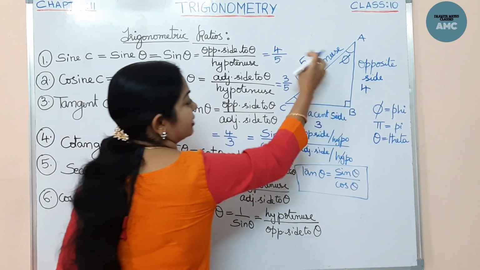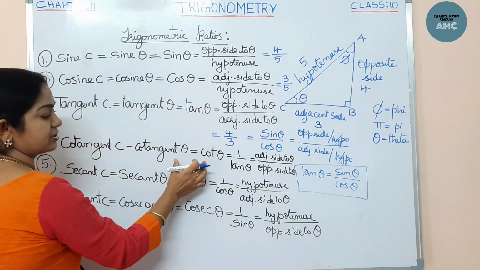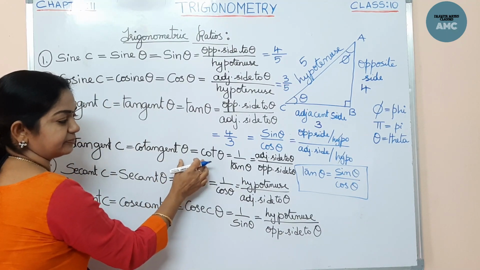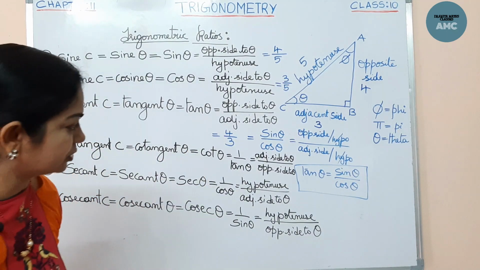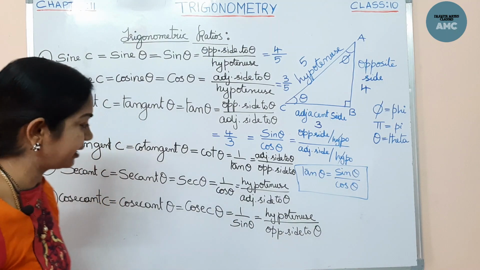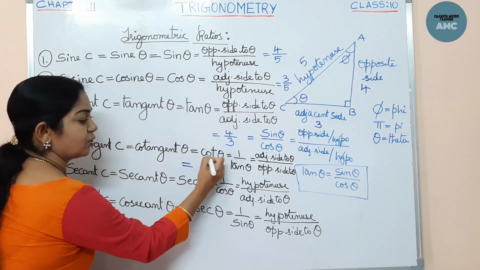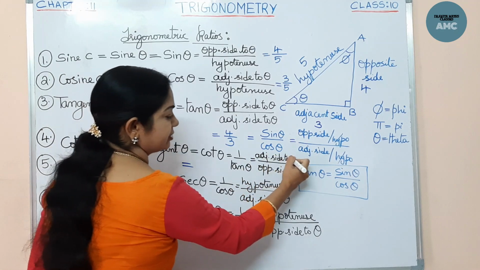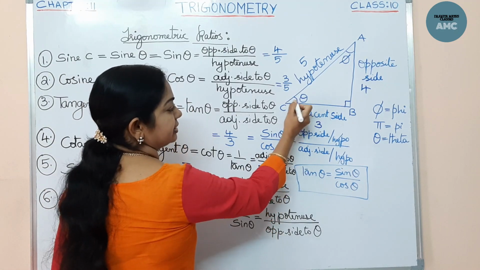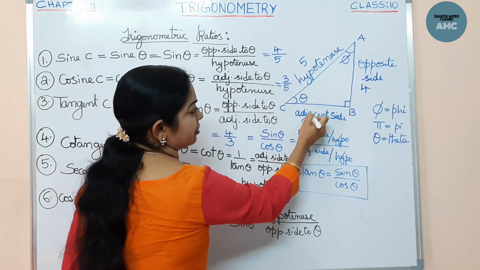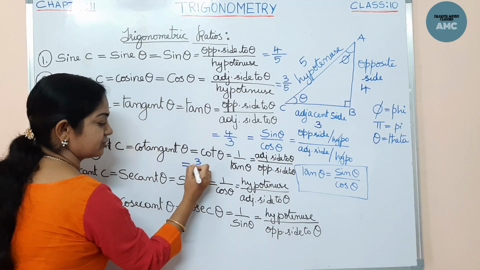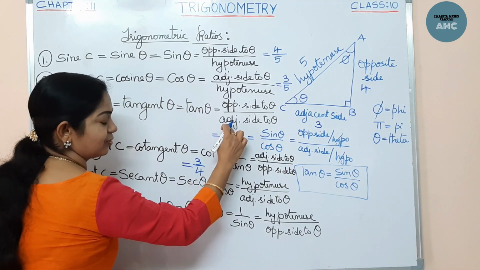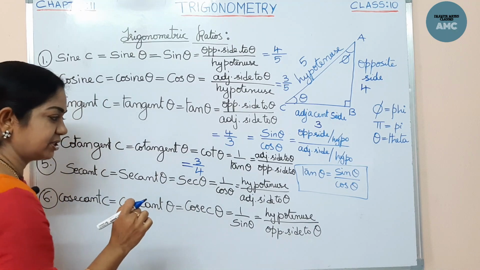For this triangle, we'll also calculate the cot. Let me calculate the cot value. The cot is 1 by tan, so adjacent to theta by opposite to theta. Here adjacent is 3 and opposite is 4, so this comes to 3 by 4. Just the reciprocal of tan. You can check it out.